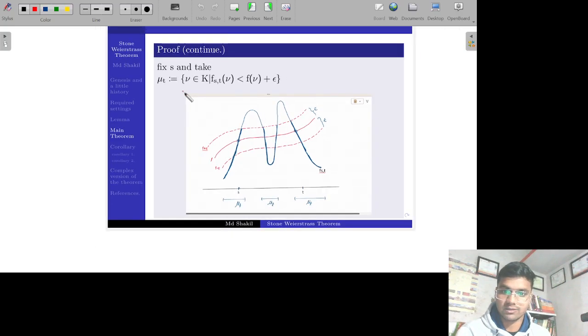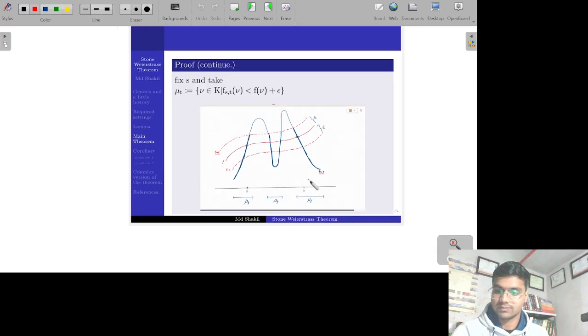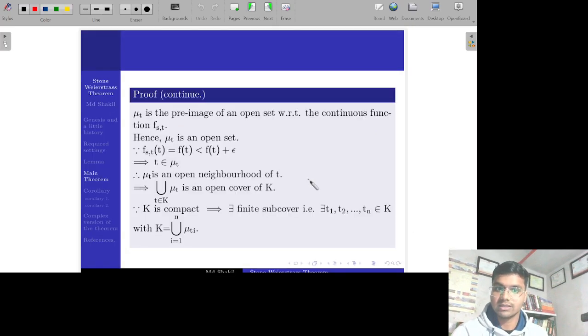So mu_t is the set of those points where the function takes values strictly less than f plus epsilon. Mu_t is the pre-image of an open set with respect to the continuous function f_st. So mu_t is an open set.